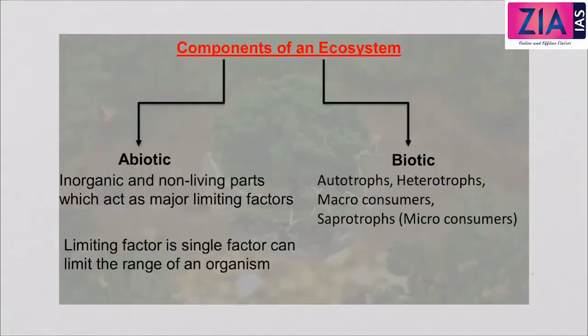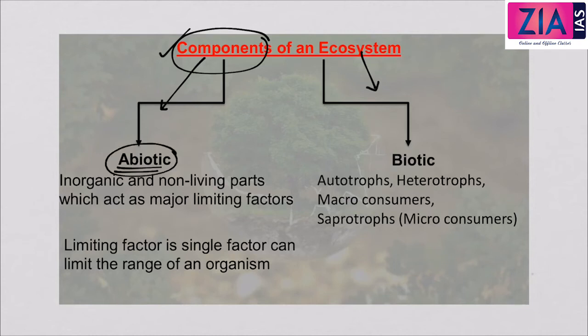Next, let us discuss the components of an ecosystem. Components of an ecosystem can be broadly divided into abiotic and biotic components. As we said, abiotic components are those components which have no life. There is no life in case of abiotic components, and biotic components are those components which have life. Now, abiotic components are those inorganic and non-living parts which act as a major limiting factor.